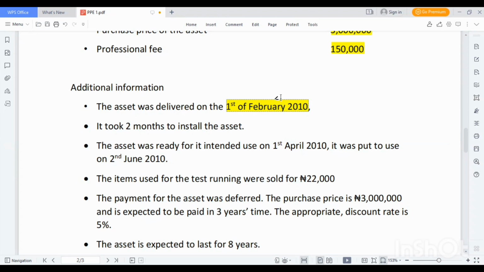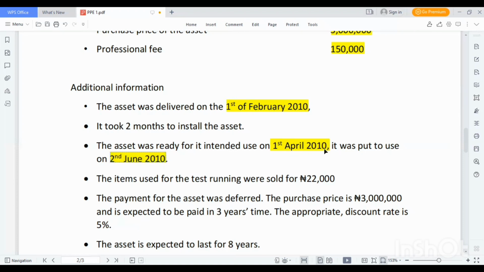That means as at the date of delivery, you cannot start depreciating the asset because the asset has not gotten to the condition for its intended use. The asset was ready for its intended use on 1st of April 2010. It was supposed to be used on 2nd of June 2010.